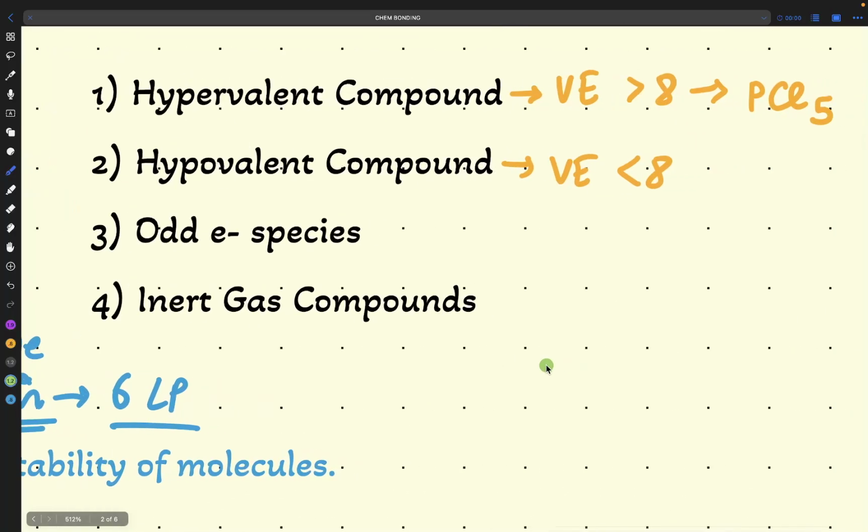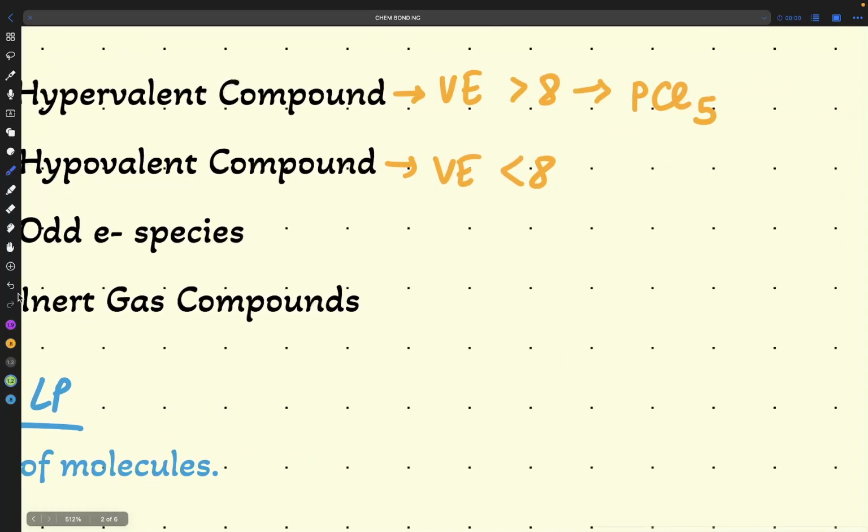So we have seen the hypervalent compound PCl5. There are multiple examples. You can go one by one, draw them by hand in your rough book, and then you can ask me, sir, I am not getting this structure, I am not getting why this is called hypervalent, why this is called hypovalent. Then I will tell you about it. Now, what happened here again? We have a hypovalent compound. A hypovalent compound is one with fewer than 8 valence electrons.